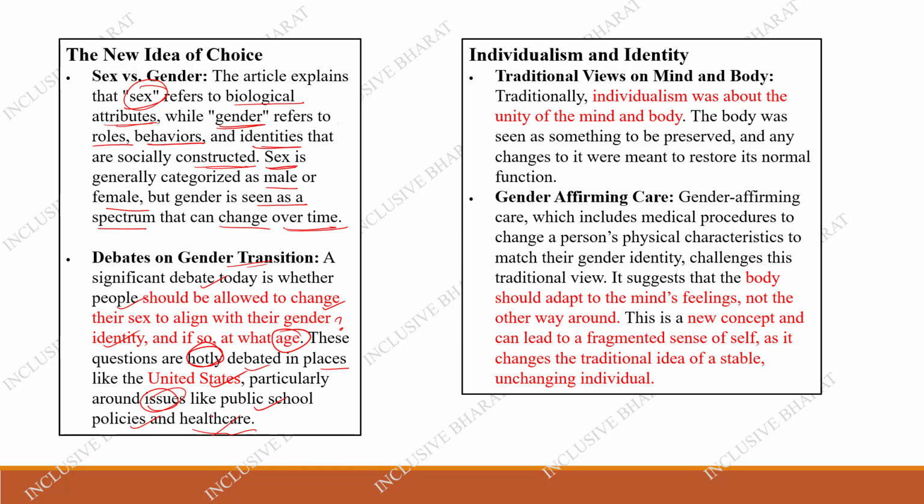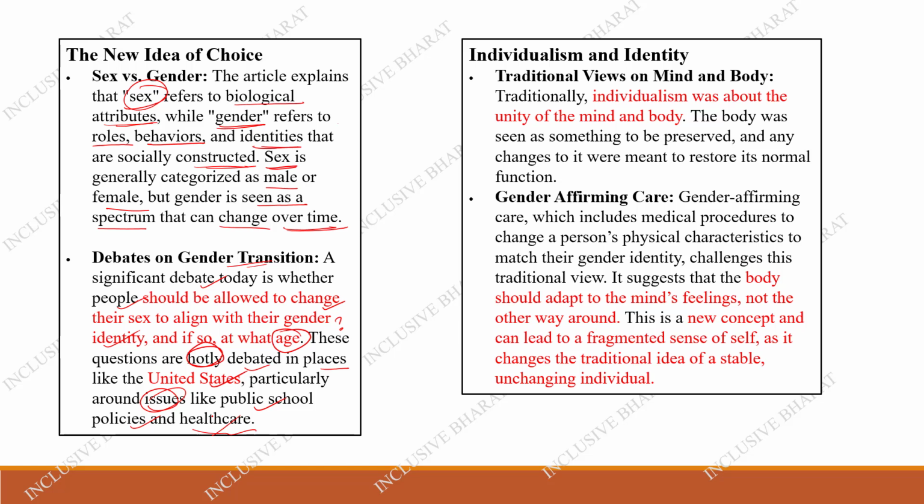So individualism is about the unity of mind and body. The mind and body have to be united. The body was seen as something to be preserved, so the body should always be preserved. If there are some changes in the mind, you have to change the mind. That is how the traditional view was.